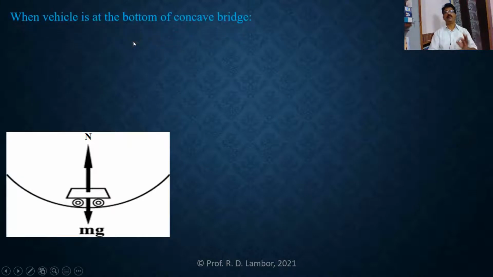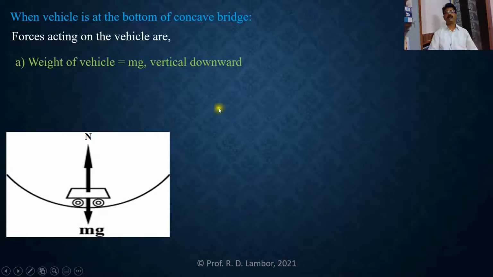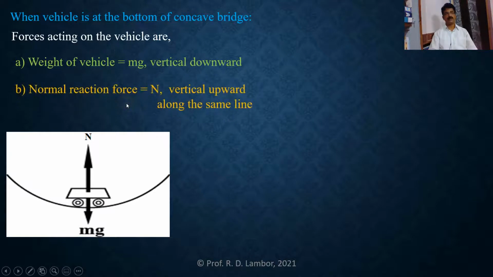See here, when the vehicle is at the bottom of the concave bridge, you can see in this diagram the vehicle is exactly at the bottom of the concave bridge. Then the forces acting on that vehicle: the first force is the weight of the vehicle acting vertically downward, and the second force is the normal reaction force, the reaction of the road on that vehicle, and it is acting vertically upward. Both forces are acting on the vehicle along the same line.